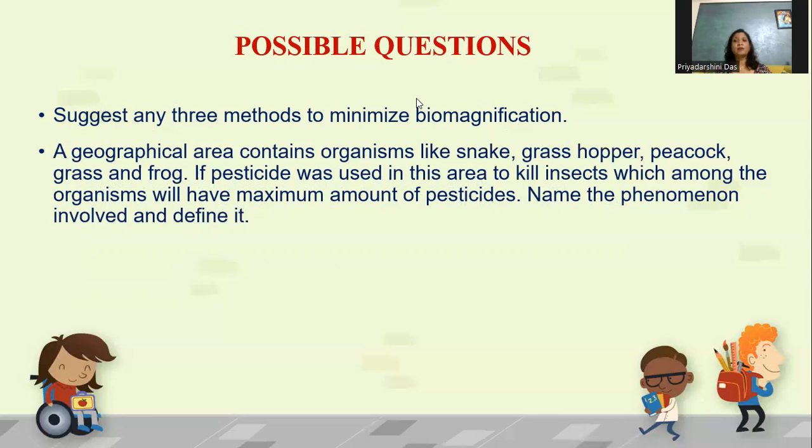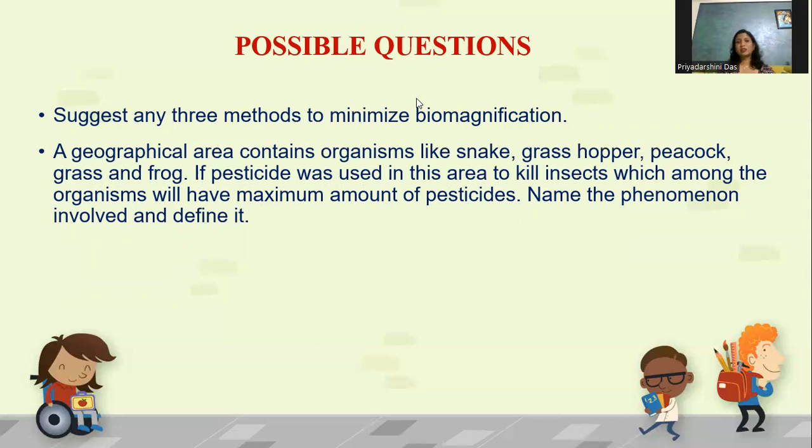Next, opting for organic farming. Third, going vegan or avoiding any kind of meat product, as if you are vegetarian, the shorter the food chain, the lesser will be the magnification of non-biodegradable substances.